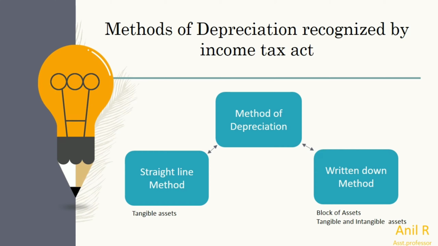Again, if we have 10% rate of depreciation, those assets will become another block of assets. Like this, based upon the rate of depreciation, the blocks of assets will be created. Calculation of depreciation will be done only by using the written down method, where both tangible and intangible assets will be used.